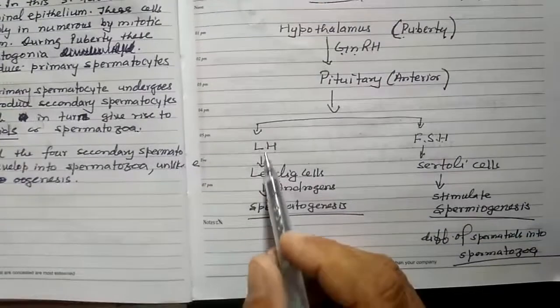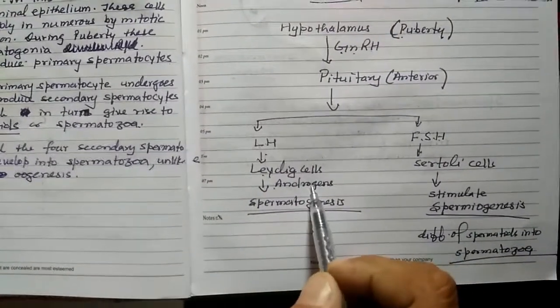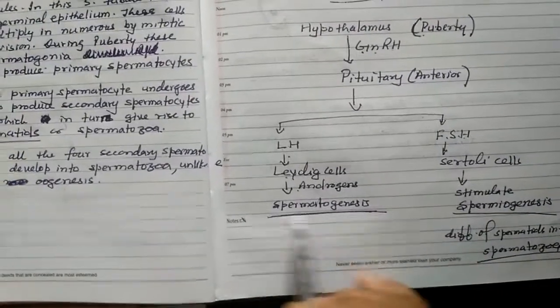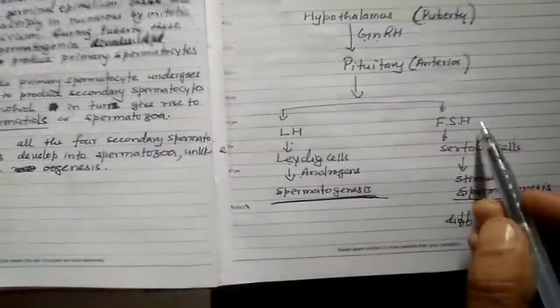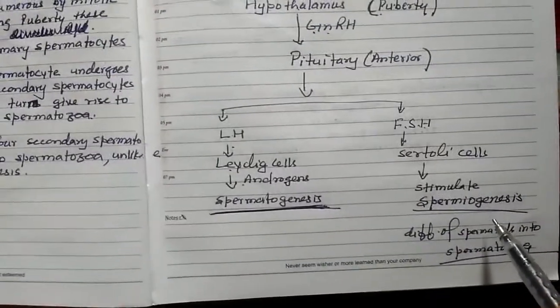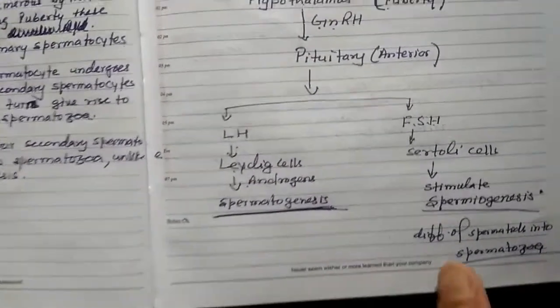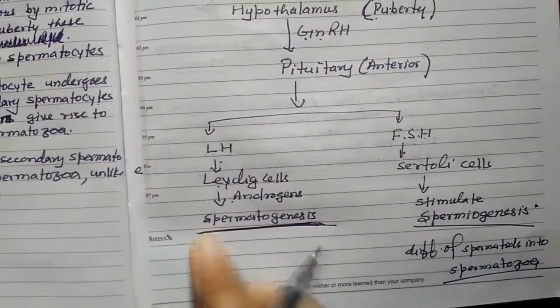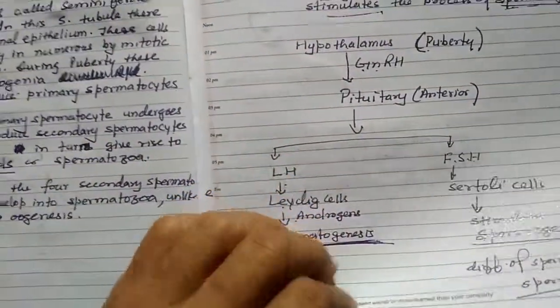Luteinizing hormone acts on Leydig cells to release androgen, which in turn promotes spermatogenesis. And follicle stimulating hormone helps the Sertoli cells to stimulate spermiogenesis. Okay, the development of spermatozoa from spermatids is called spermiogenesis. So in this way you can answer easily.